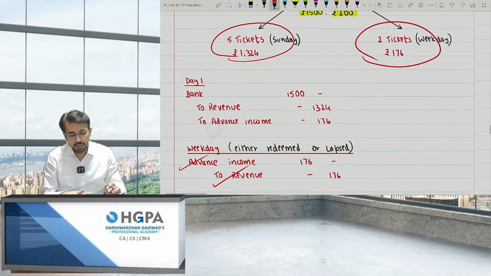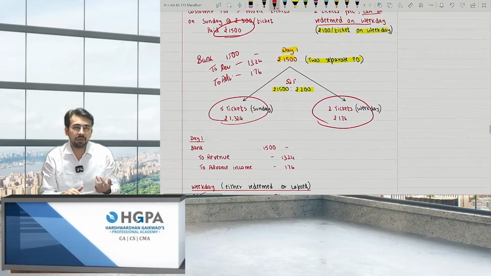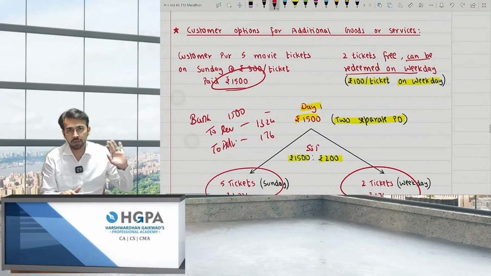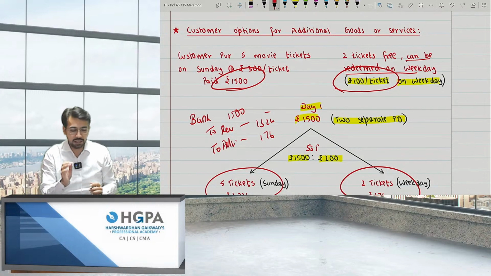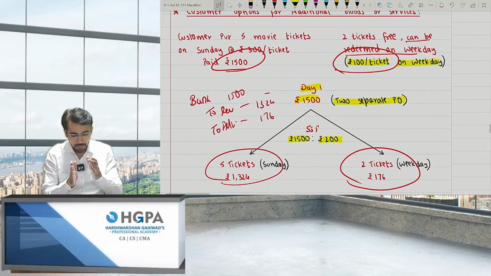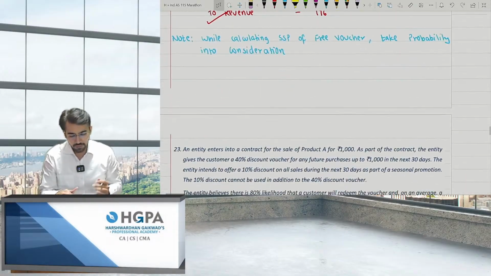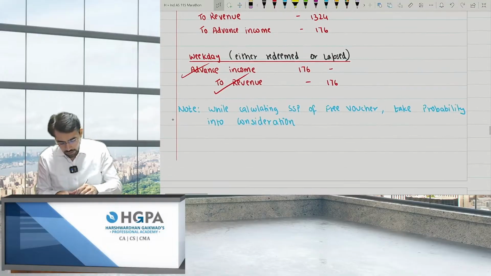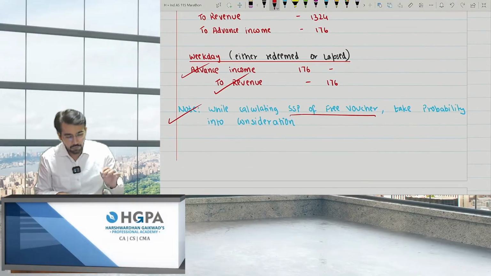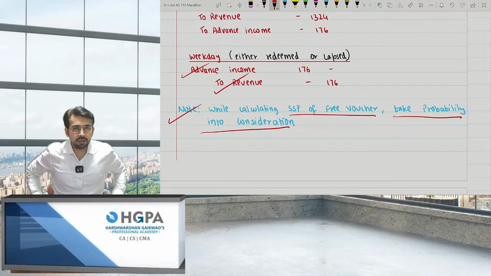So basically, if I'm giving you for free, nothing is free in this world. Nothing is free, right? So at that point of time, you have to consider the standalone selling prices and you have to apportion it on SSP ratio, right? If it is free. So I've given an example, and over here, note, while calculating SSP for free voucher, take probability into consideration. You also have to check the probability.